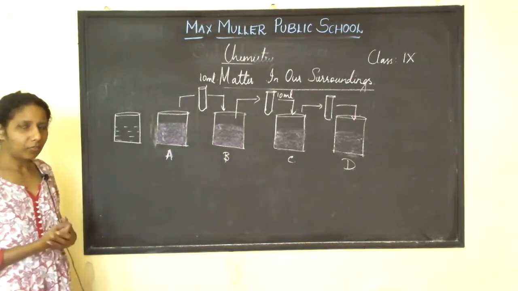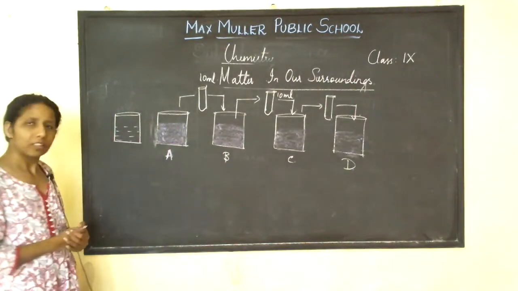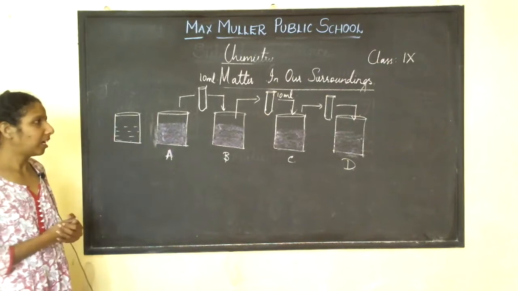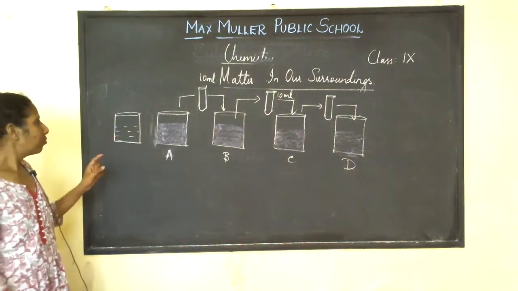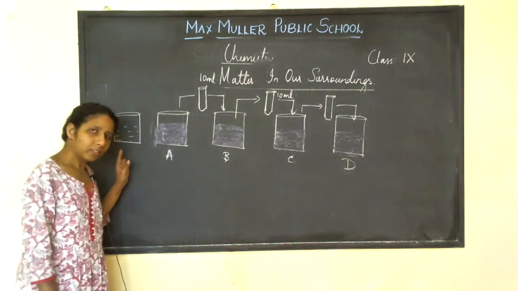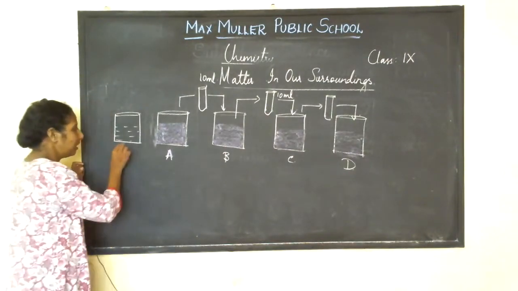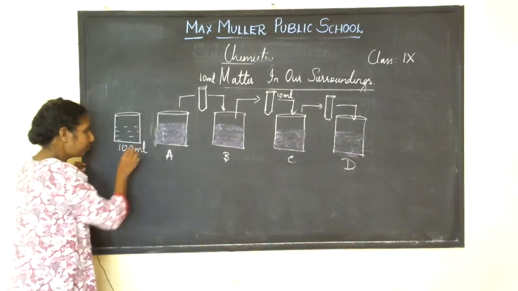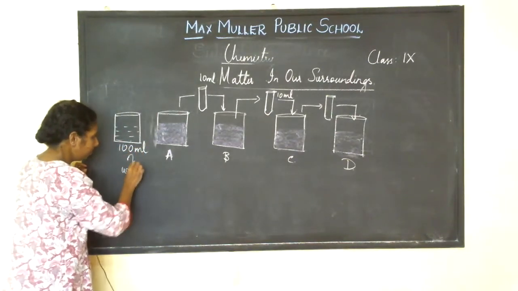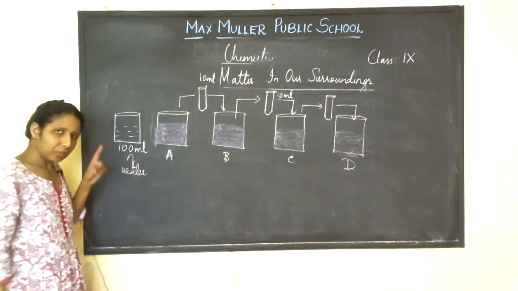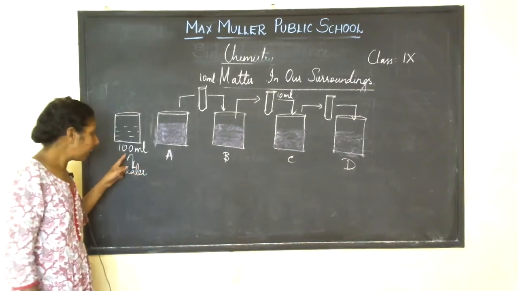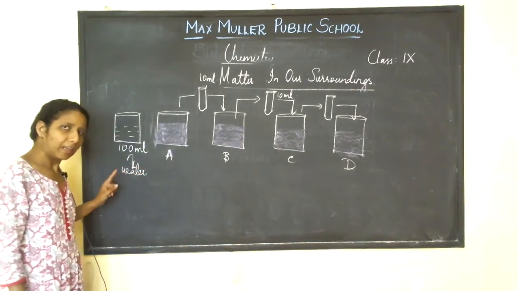What do you understand from this diagram? Can you think? First, you take 100 ml of water in a beaker.